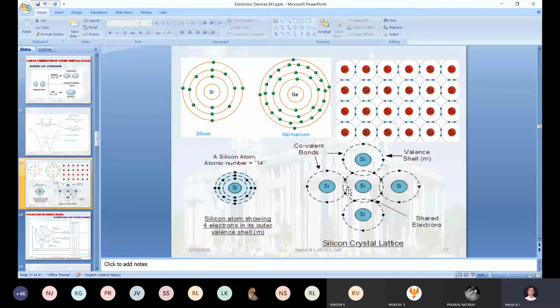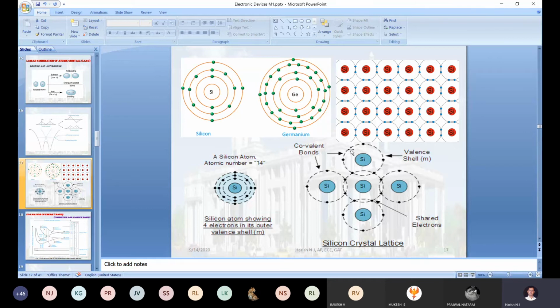And the other set of electrons in the valence shell have a little higher energy. Those electrons start rotating in their axis, in their orbital. At the same time, while rotating, they automatically shift to the neighbor atom. We already discussed this in the previous prerequisite classes.